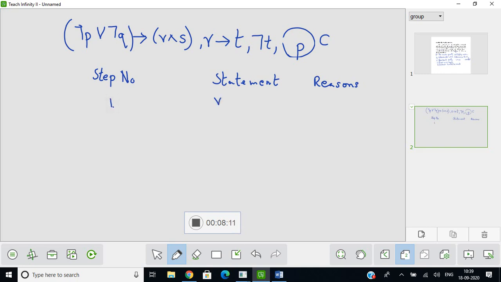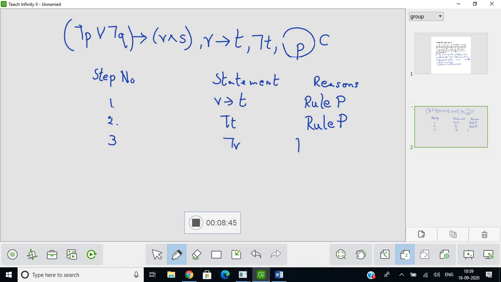Let me introduce if R then T. Since I am introducing, I have to use rule P. Then let me introduce my second premise. What is this? Negation T. Again, I am using rule P. Then let me use 1 and 2. I will get negation R.